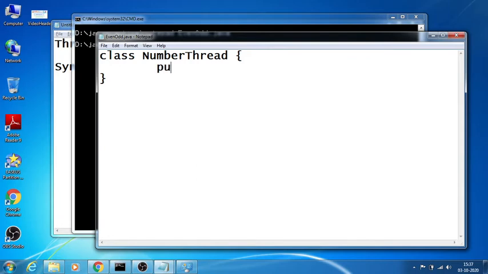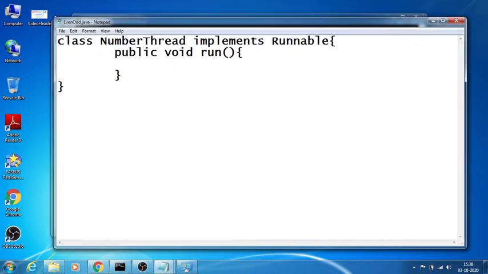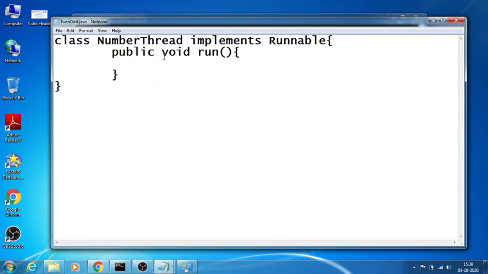And here in this public void run, to do this I need to implement either the Runnable interface or the Thread class. I implement the Runnable interface. So public void run, and inside this I just want to write logic that is able to recognize whether it is an even number or an odd number.